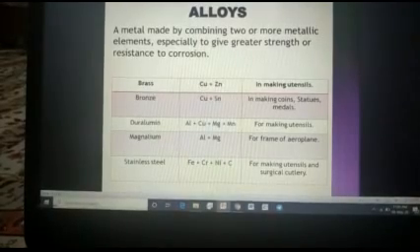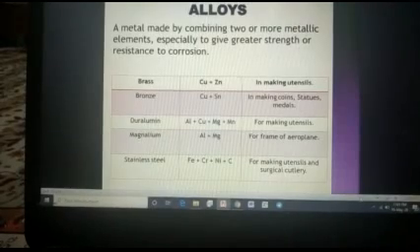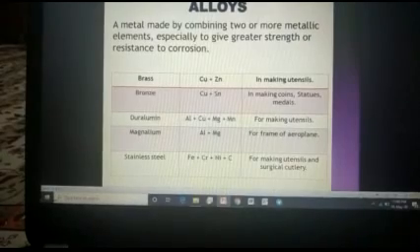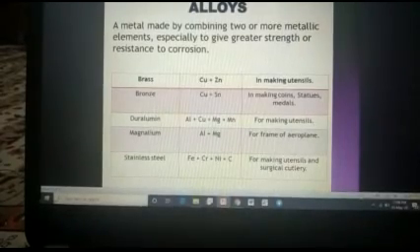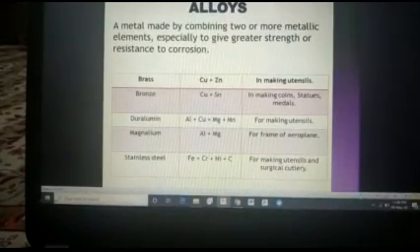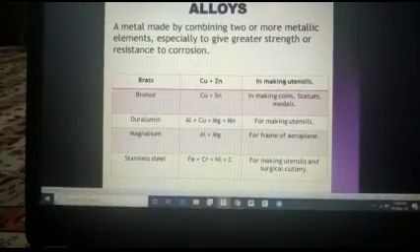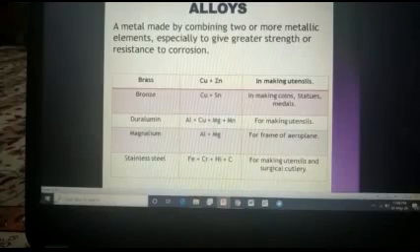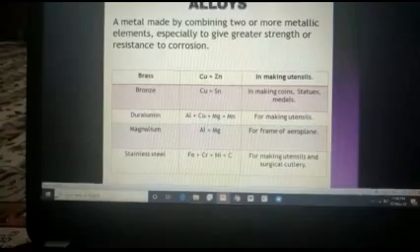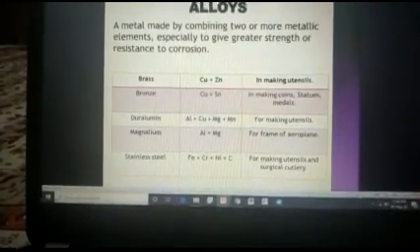And brass, by mixing zinc and copper, is used in making utensils. Not only utensils actually, brass is used in making decorative items, door handles, curtain rods. Most of the time these things are made of brass only. Even we have some statues of brass also. We are using brass in different functions.